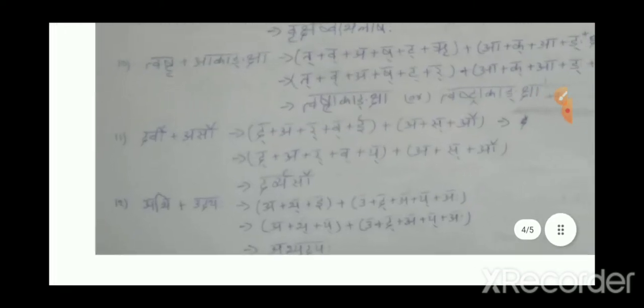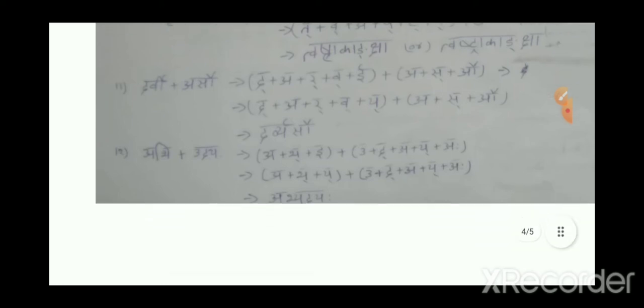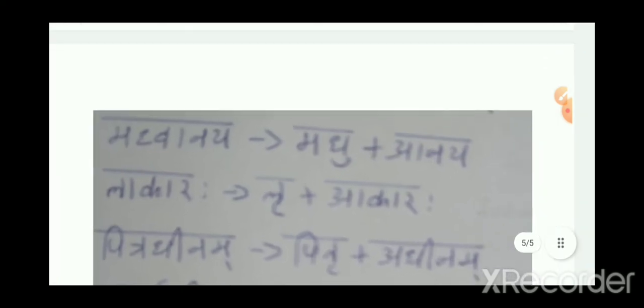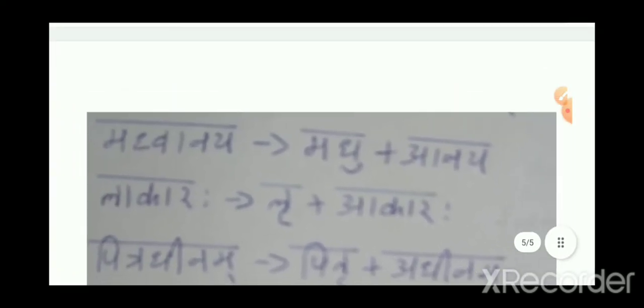So till now we have seen forming a final word, right? Now we'll see it in a reverse way. We'll take a final form and write it in a short form. Let's take the first example.